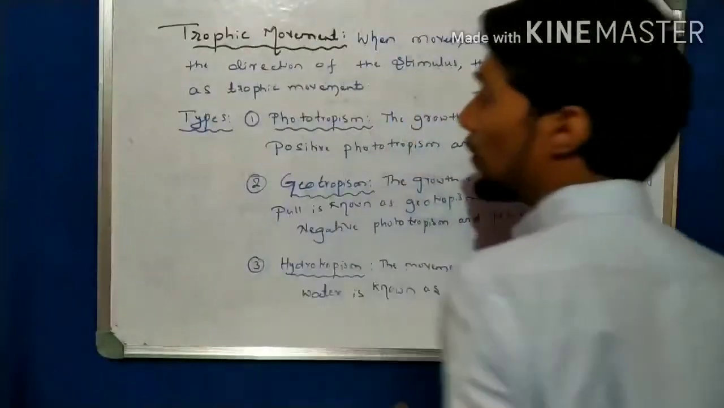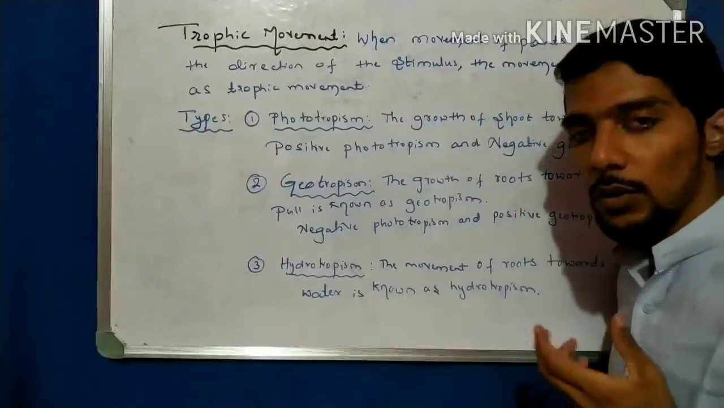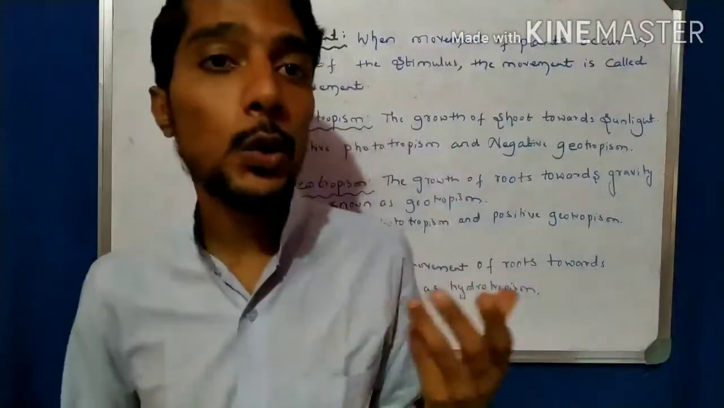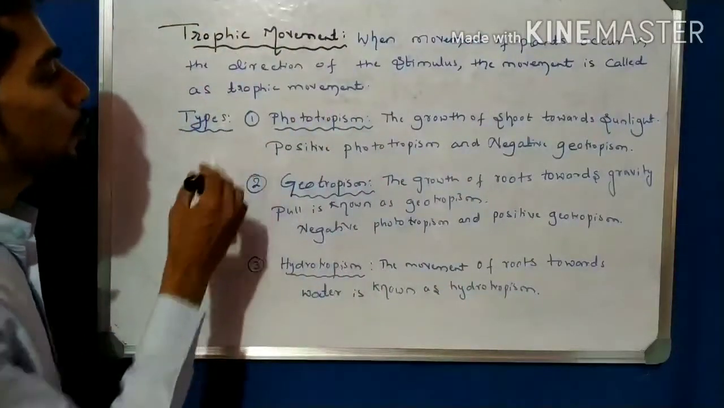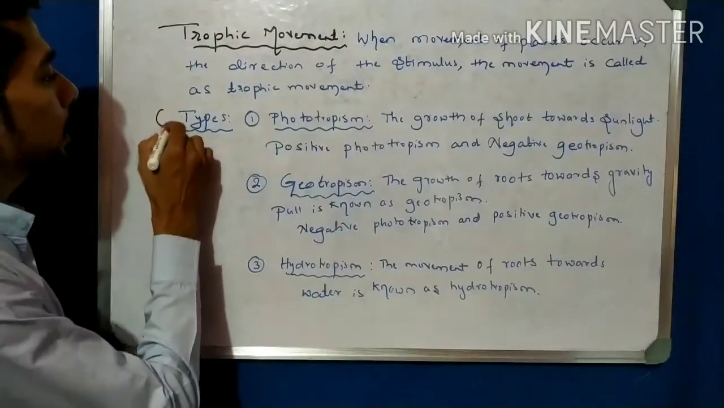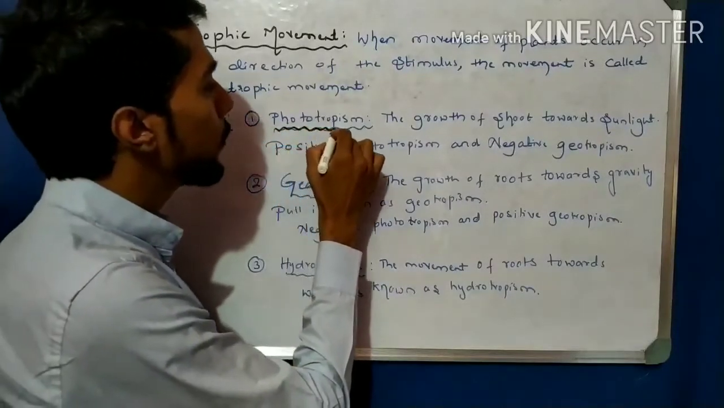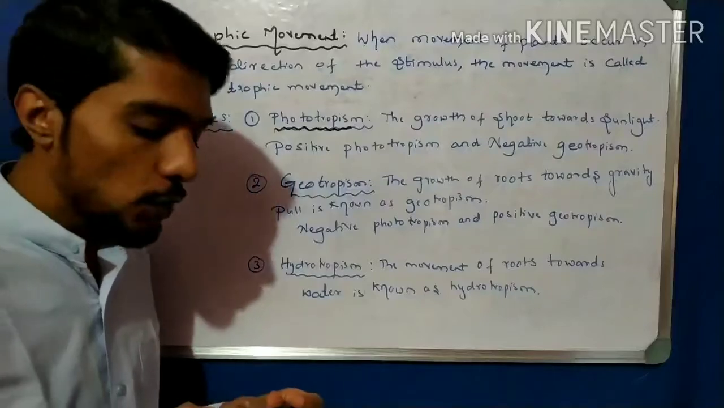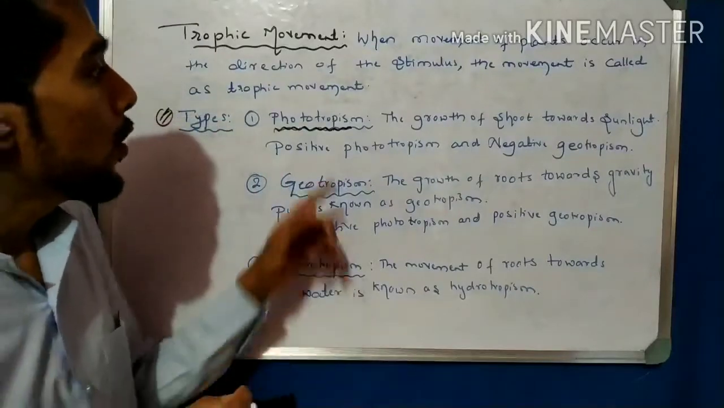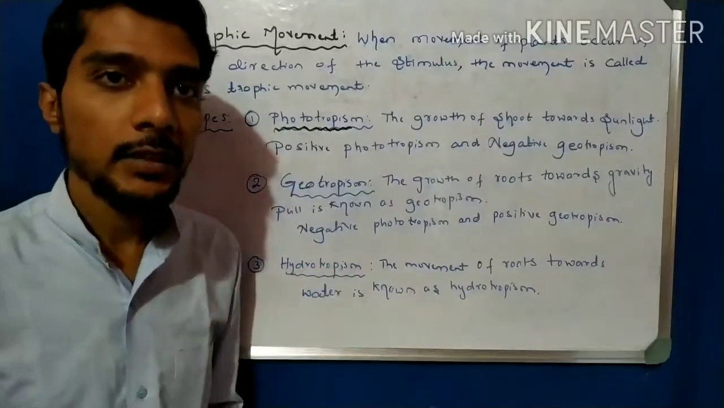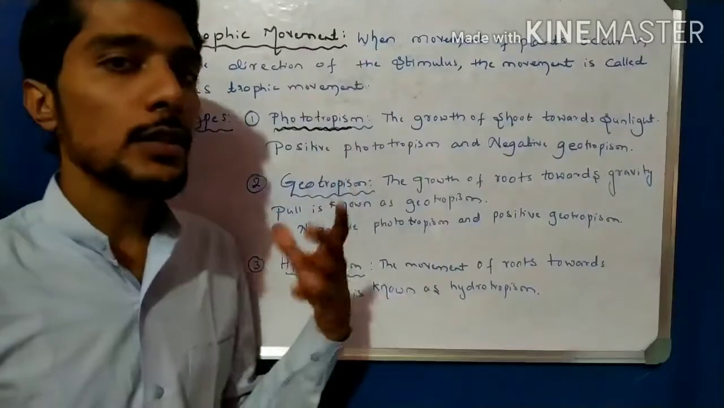Now see one by one the types of tropic movements. This is about the types of tropic movements. So number one type is phototropism. Here photo means sunlight. Tropism means growing.